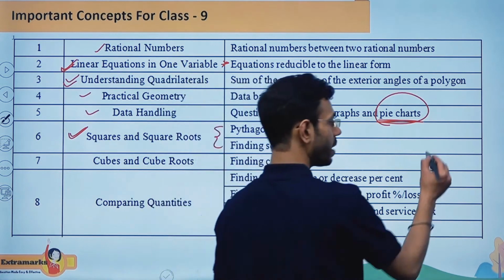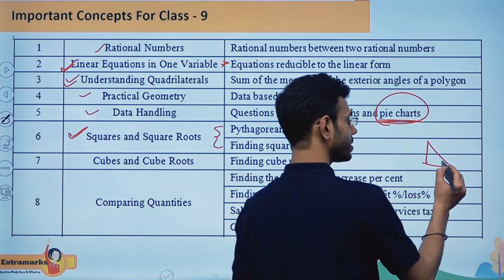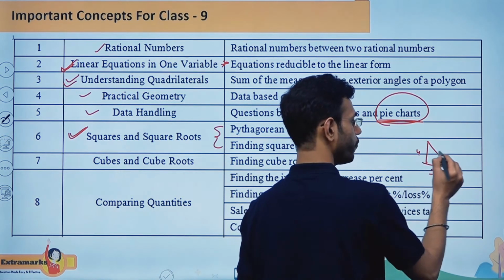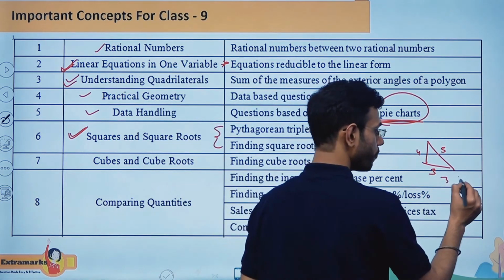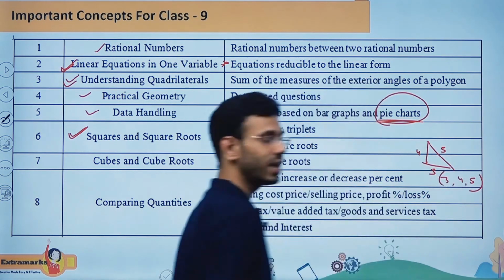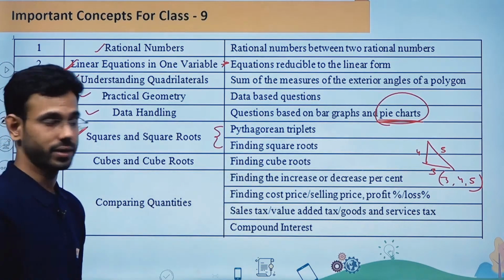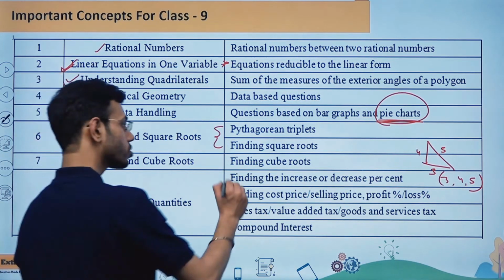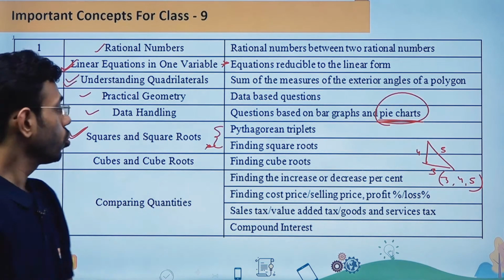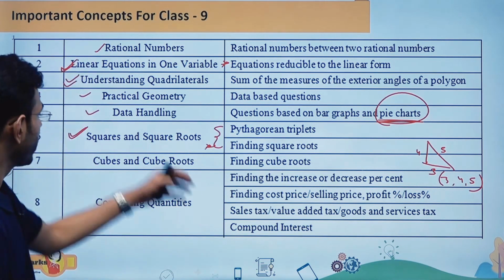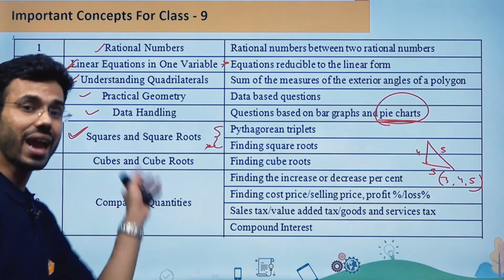For an example, if I'm taking a right angle triangle, let us say this side is 3, this is going to be 4, then this is going to be 5. Then the numbers 3, 4, 5 are called a Pythagorean triplet. Now the next concept from which they can ask you a question is finding square roots. These two concepts are very important in the chapter squares and square roots.